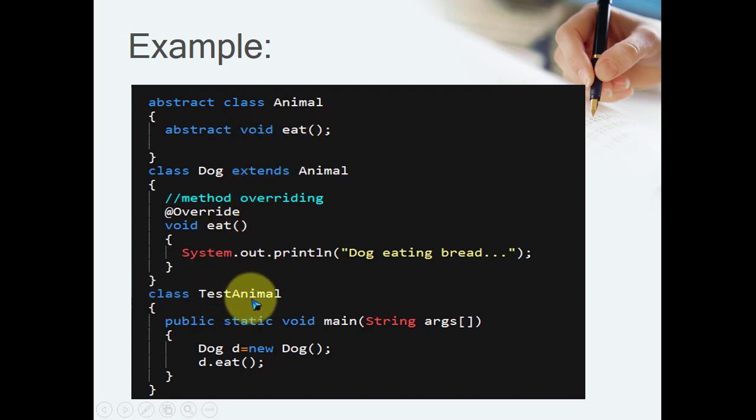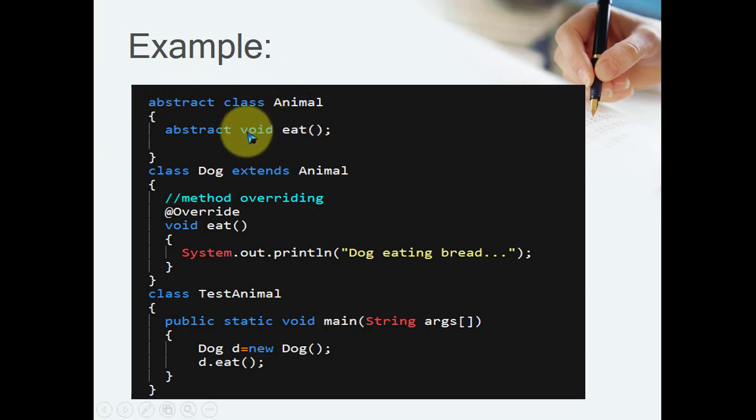Suppose I create a class Cat. Class Cat extends Animal. So here also it is applicable to the Cat class. Here I can write this SOP statement, cat eating XYZ, right? So this implementation is only possible in subclasses. This implementation is not possible in a superclass. At that time we declare those methods as abstract.